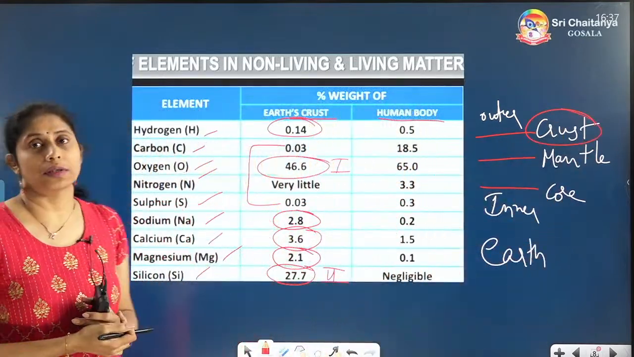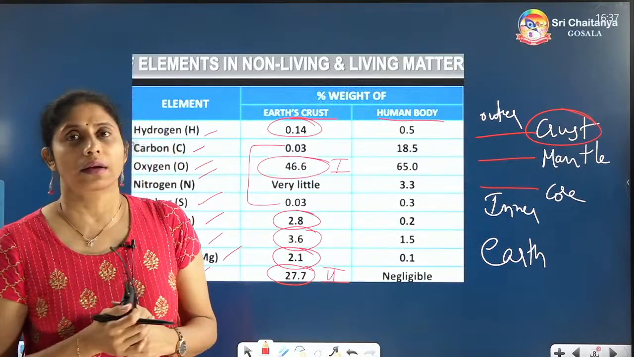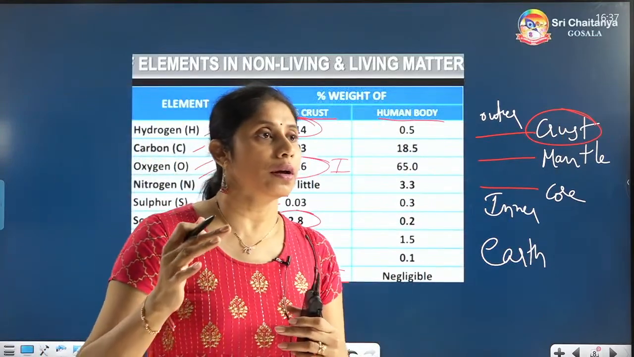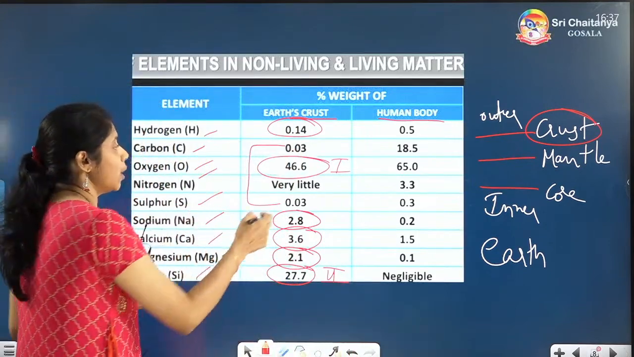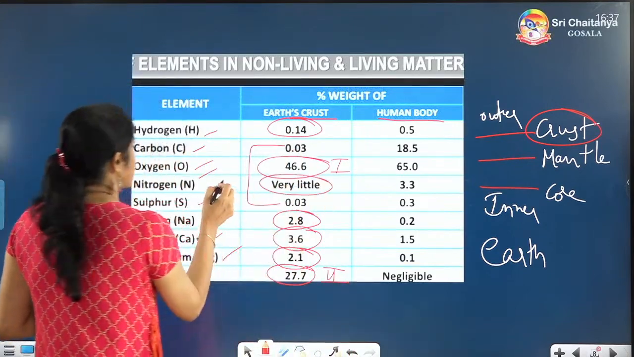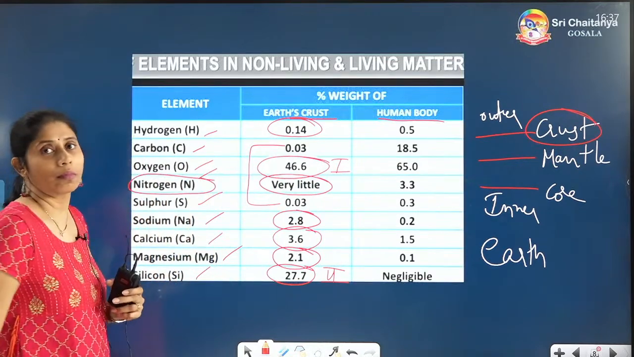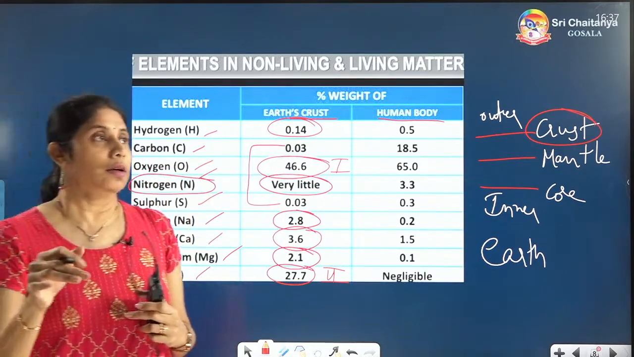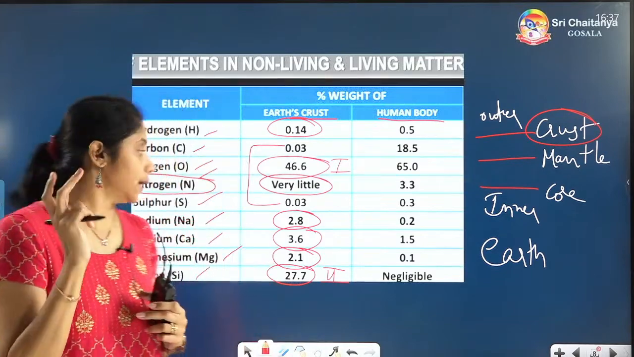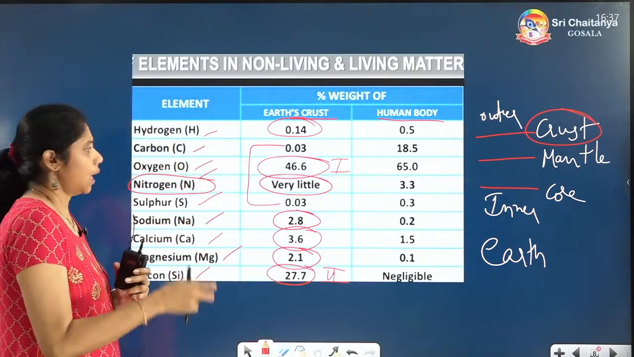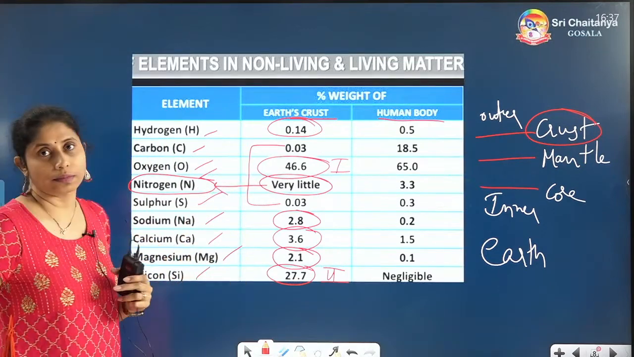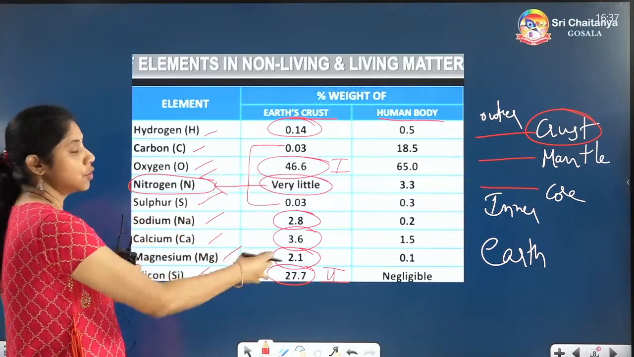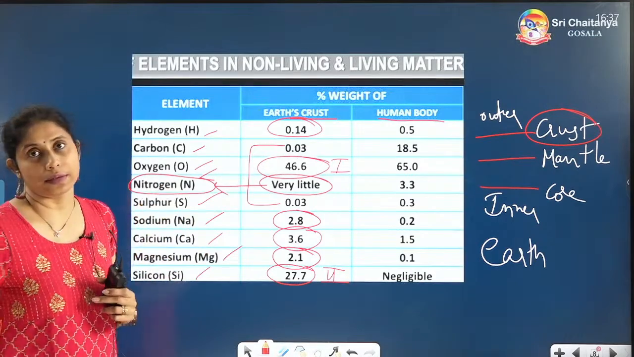Those are the percentages. They will be asking you in this area, like which is the most abundant mineral in the Earth's crust. The last one, the negligible one, which is very little, is nitrogen. So in the Earth's crust, first rank goes to oxygen, second rank goes to silicon, and the last rank is going to nitrogen. So these are the compositions of minerals in the Earth's crust layers.